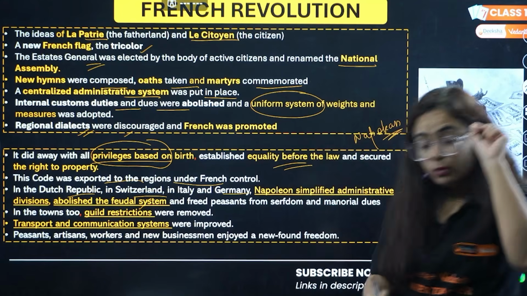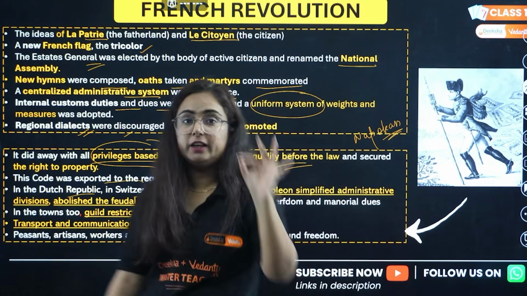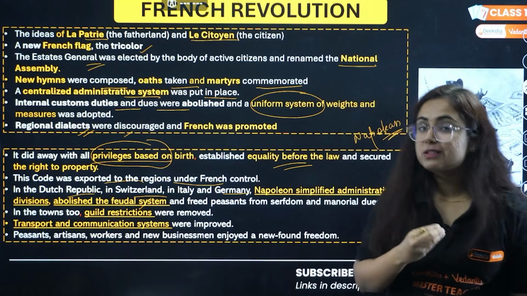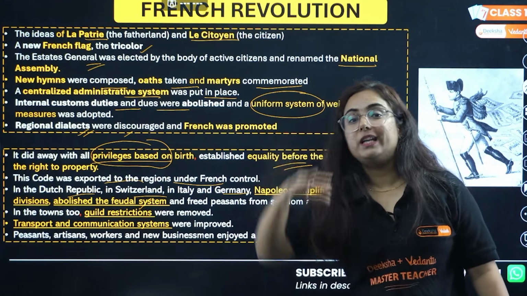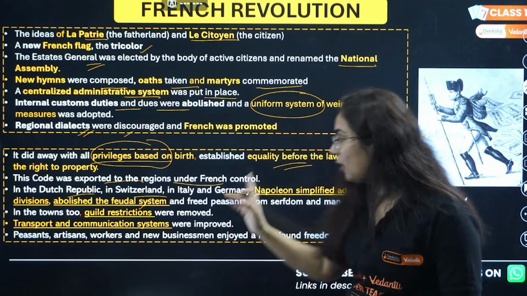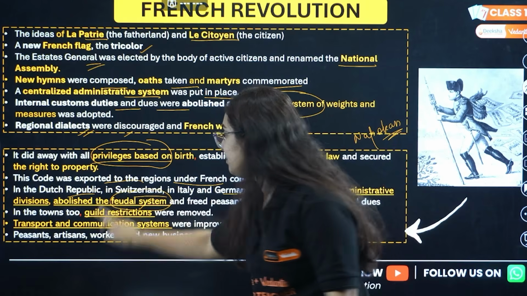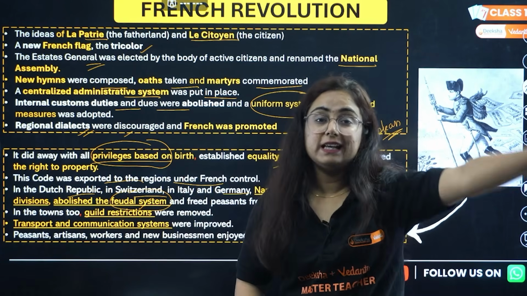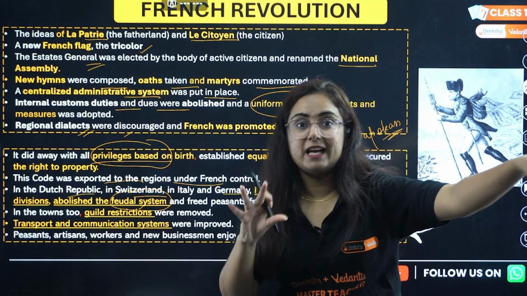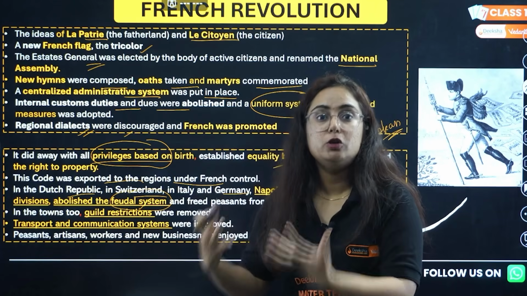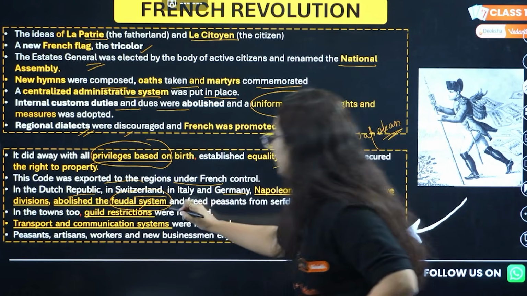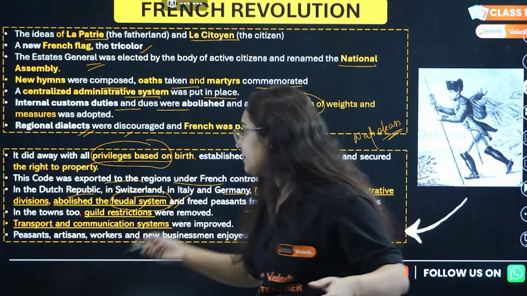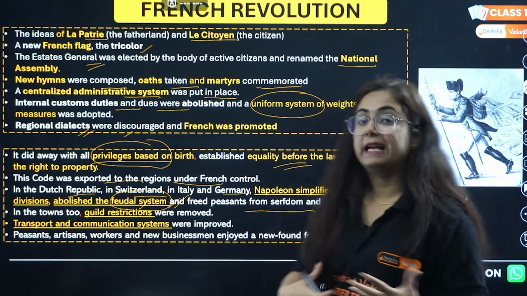In this simplification, he did one very important thing. He ended the feudal system. Feudal system means the right to property only to the upper class people. So he ended this feudal system because those who did not have land were working as serfs, slaves, on the lands of the feudal lords. He freed the peasants from serfdom and manorial dues, and also removed the guild restrictions.